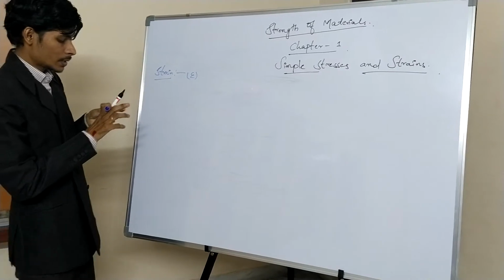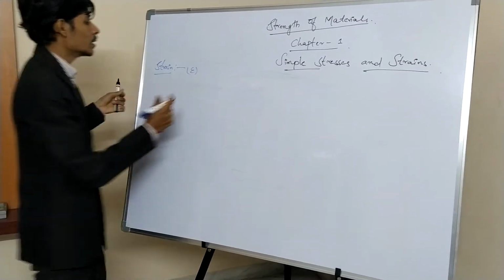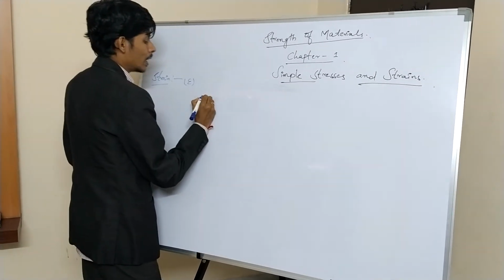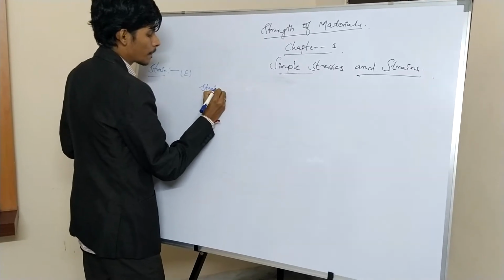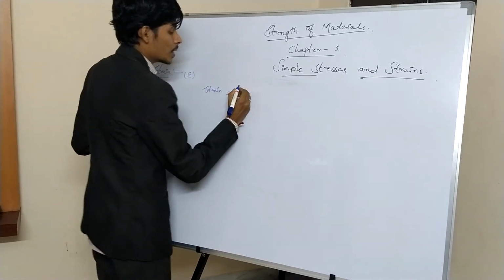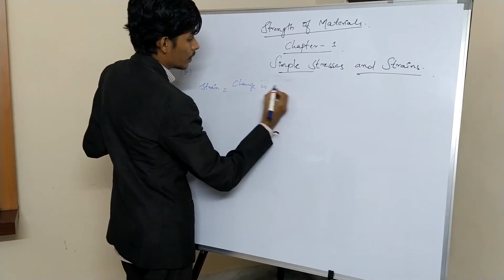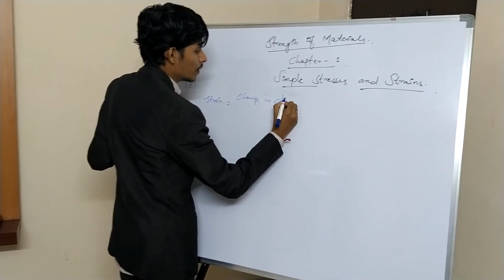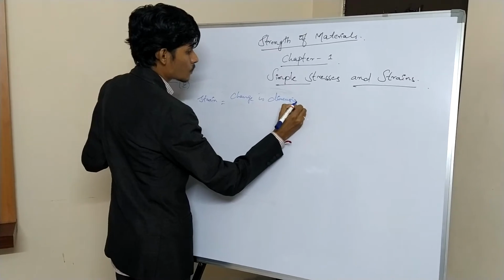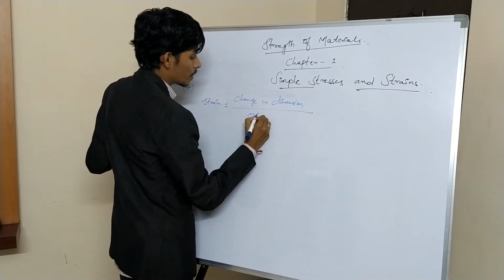So what is strain? In simple terminology, strain is the ratio of change in dimension to original dimension.